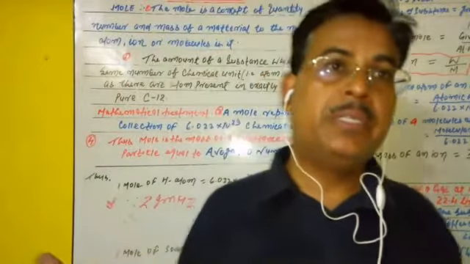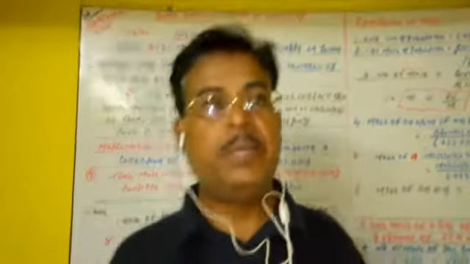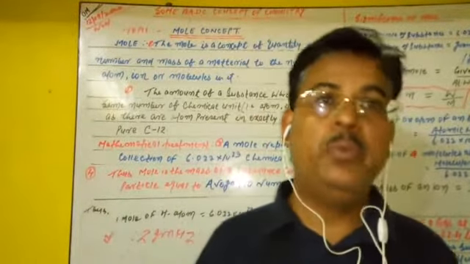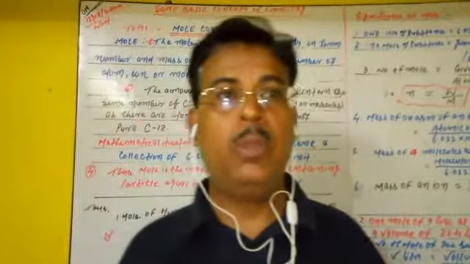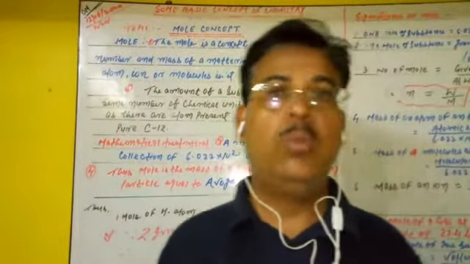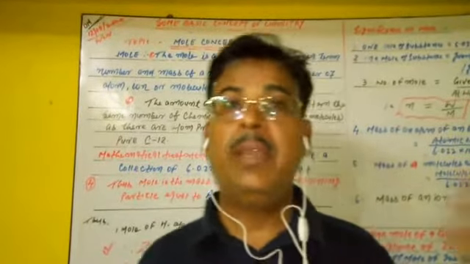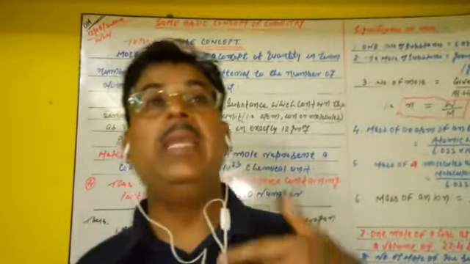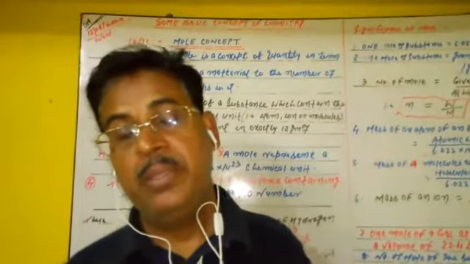In the next class we will discuss one more important topic of this chapter, also related to numericals, known as empirical formula and molecular formula, and how we can calculate the empirical and molecular formula of any unknown substance if its percentage is given.